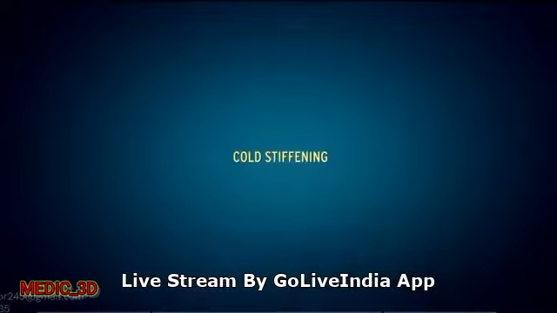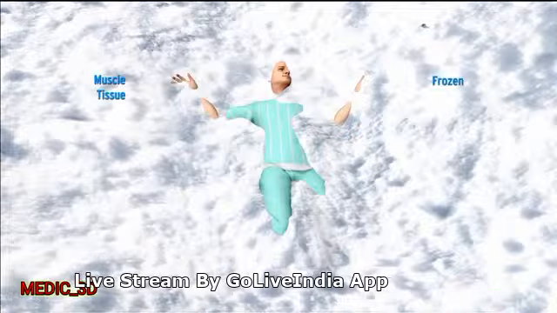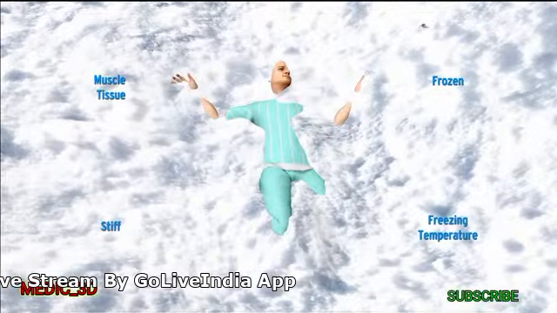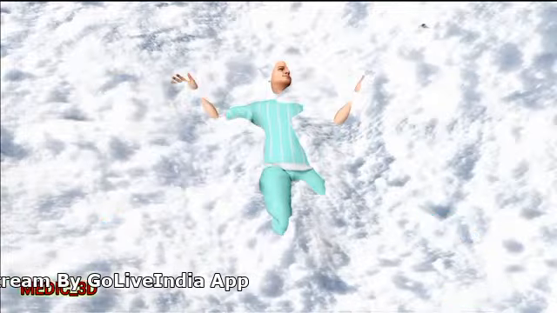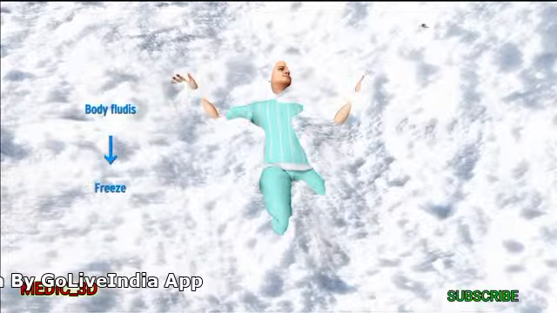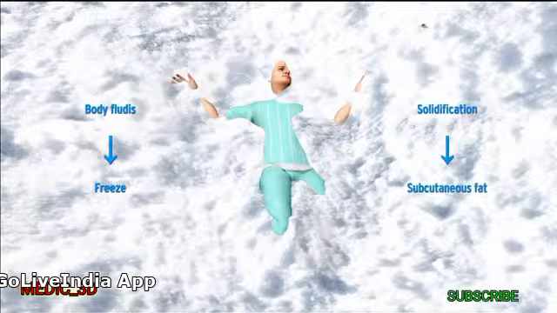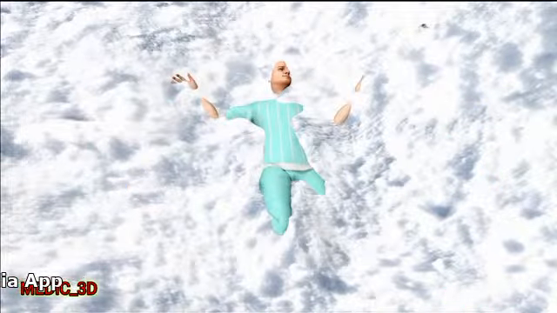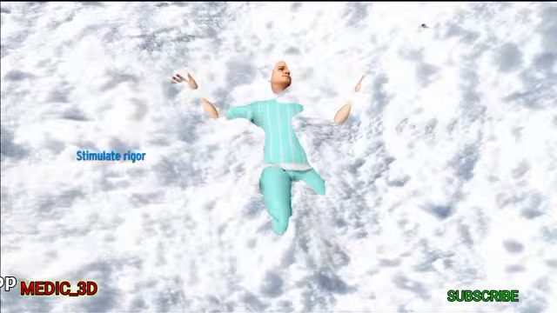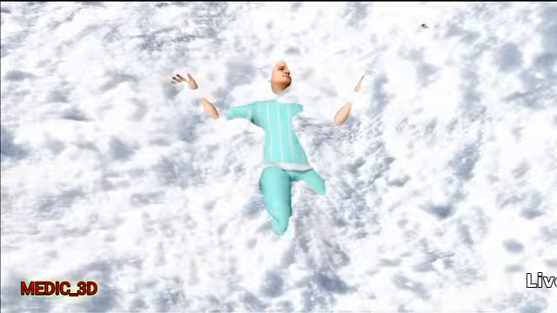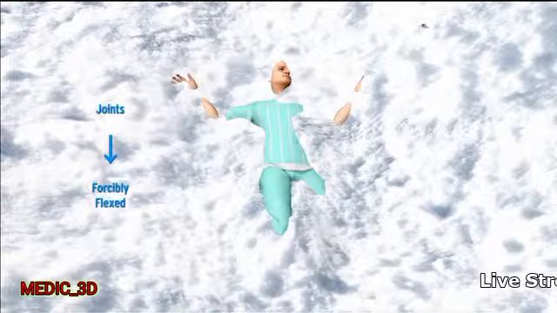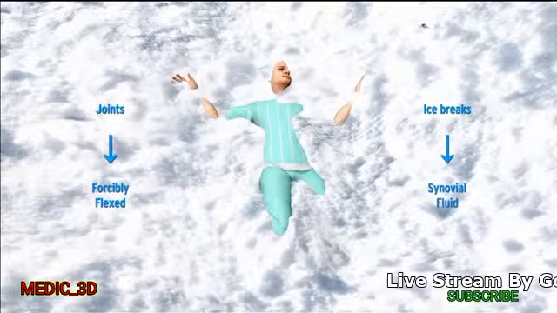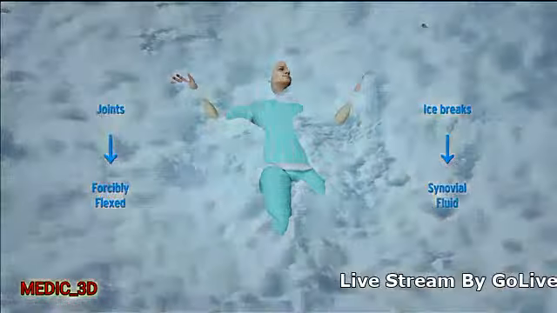Cold stiffening. The muscle tissue becomes frozen and stiff when the body is suddenly exposed to freezing temperatures. This is because the body fluids freeze and solidification of subcutaneous fat takes place, thereby stimulating rigor and making the body extremely rigid. If the joints are forcibly flexed, ice breaks in the synovial fluid with a sudden snapping sound. The stiffness disappears after decomposition.